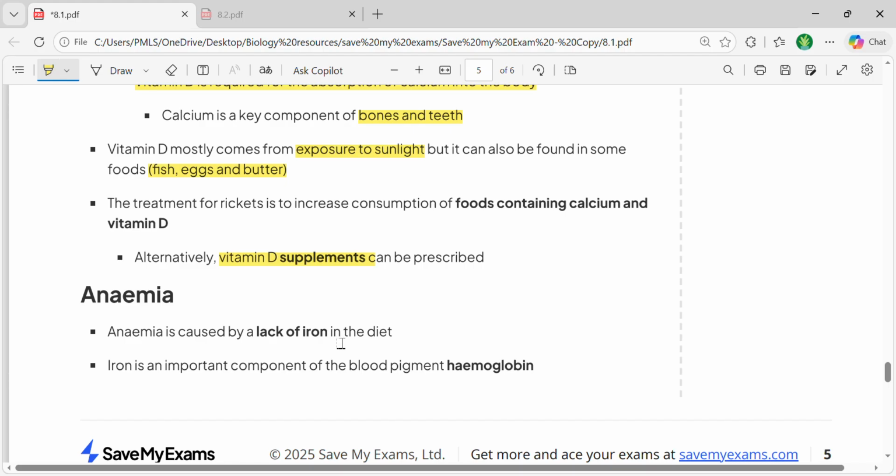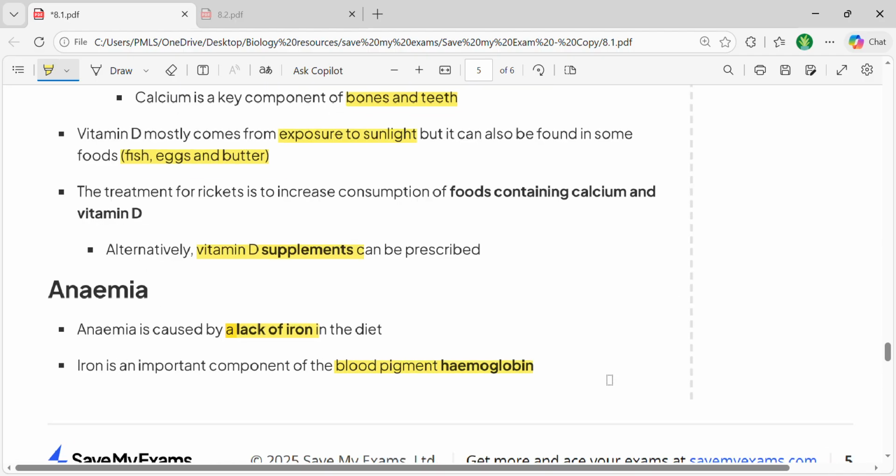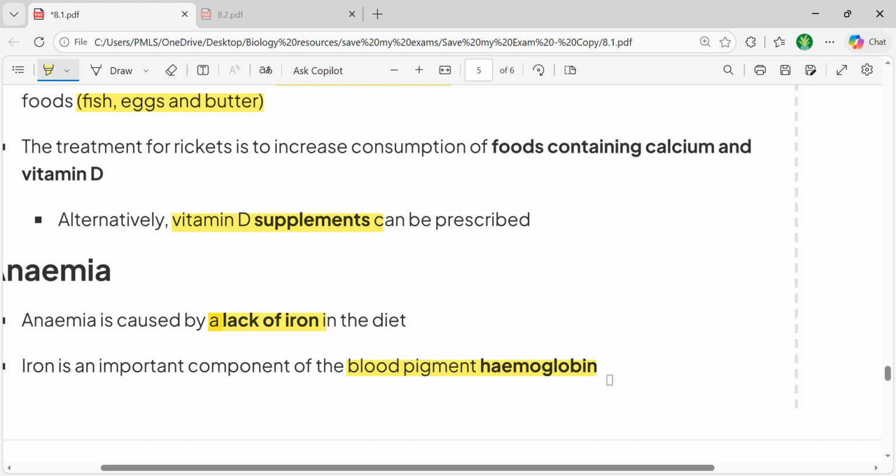And if you're not taking enough iron, it would prevent the formation of enough blood pigment. And as you have already given me the answer, hemoglobin is a component of the red blood cells that are present in your body.